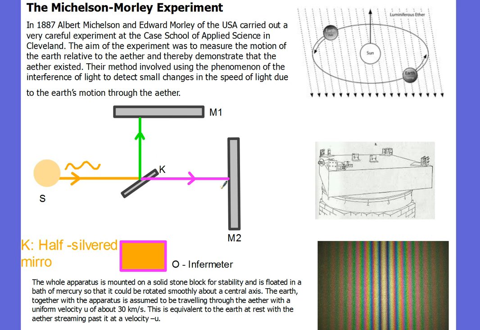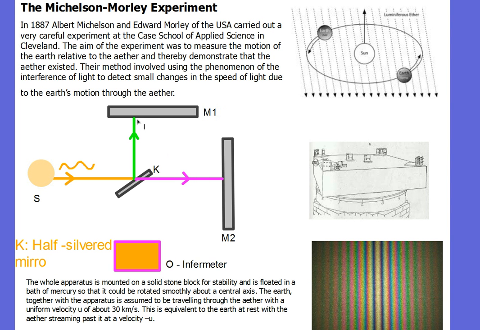Now what these things M1 and M2 are, they're mirrors, and these two mirrors are actually at 90 degrees to each other. So you get a 45 degree angle mirror in the middle and two 90 degree angles here. These are both fully silver mirrors, so when this light hits this mirror, it's just going to bounce straight back again. So we can represent that by the light coming straight back. So it hits the mirror, it's not orange, it's my green light. Alright, that light's going to bounce straight back again, and I'll represent that by some other arrows, if this computer lets me draw arrows.